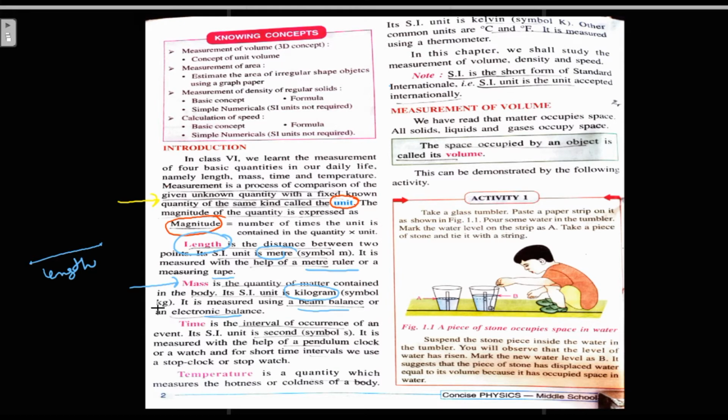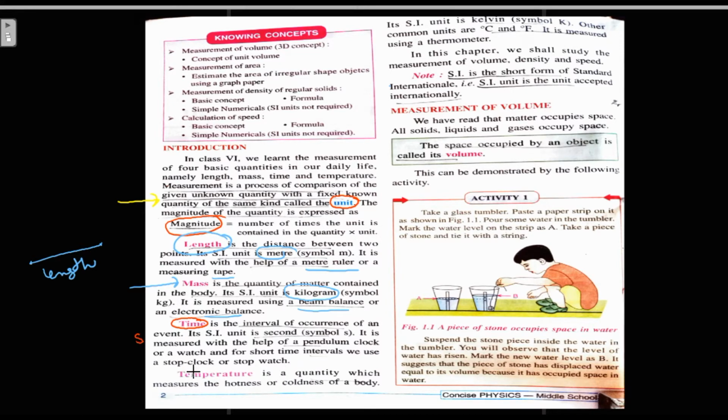Third physical quantity we will study in this chapter is the time. Time is the interval of occurrence of an event. The SI unit of time is second, right? Its symbol is s, small s. It is measured with the help of a clock or watch. For short time intervals, we use a stop clock or stopwatch, right?